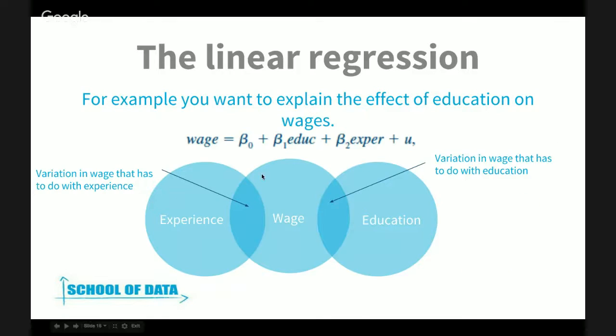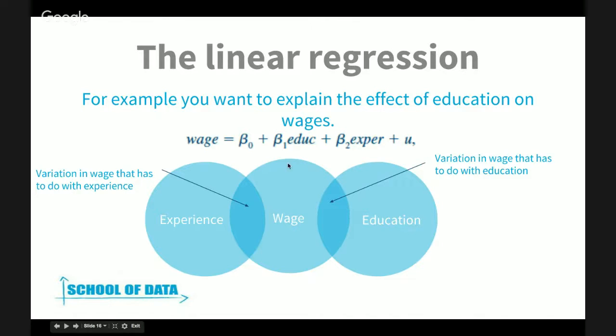So an easier way for you to understand this is maybe if we see it graphically. As I said, we were interested in convincing these kids to stay in high school. So we wanted to explain the effect that education had on wages. Here we could write this equation like this one right here, where you have your wage, which would be your dependent variable. Then you'll have your coefficients. You have your independent variables. This would be education. This would be experience. And this would be the random term.